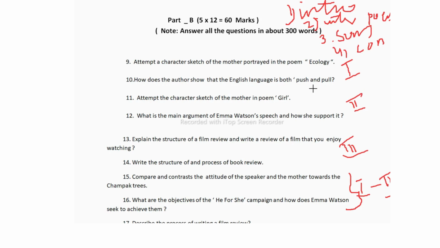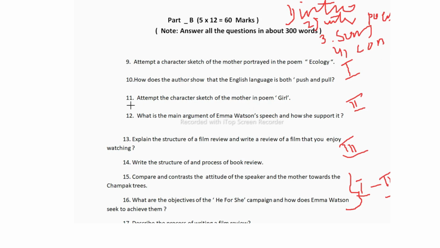So here also you have to use the same format. First you have to give the introduction to Henry Hitchings, then the introduction to the prose, What is the Language of the Future, then a whole summary of how the English language was pushed by British colonialism, then the present state and what will be the future status of the English language. At last you have to give the conclusion.